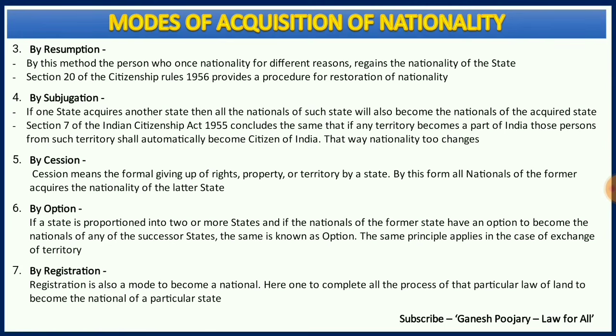The third mode of acquisition of nationality is by resumption. Imagine a person has left the nationality of a particular nation, and then after some time he wants to regain that. By following certain procedures required by law, he can resume his nationality, and that is the third mode of acquisition of nationality. Fourth way is by subjugation.